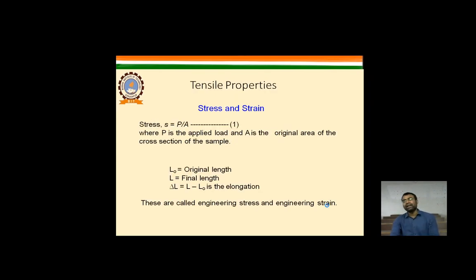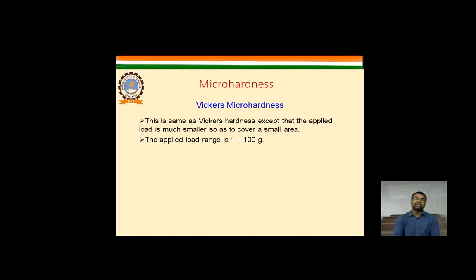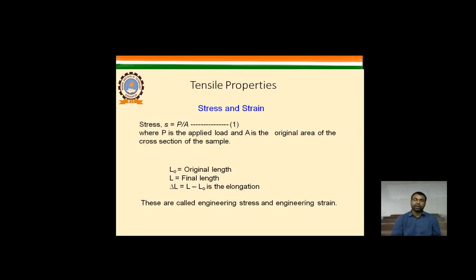Now the next property is called the tensile property, as I told you in the last lecture, in the previous lecture about the tensile load, that we are applying the particular load, the stress, which is load applying on the particular area, and due to which the change in length over original length is taking place, that is happening due to just tensile property.